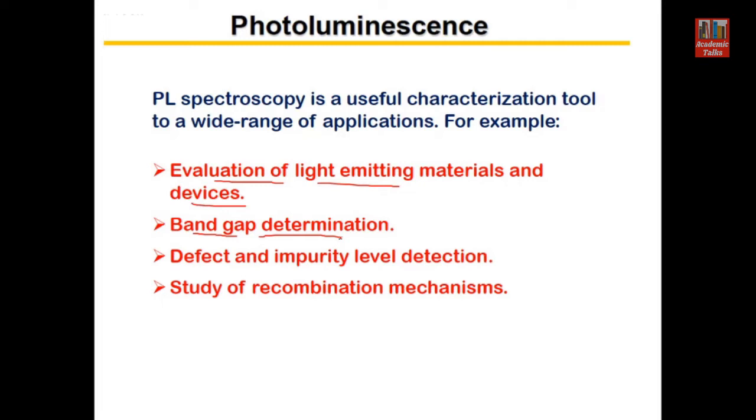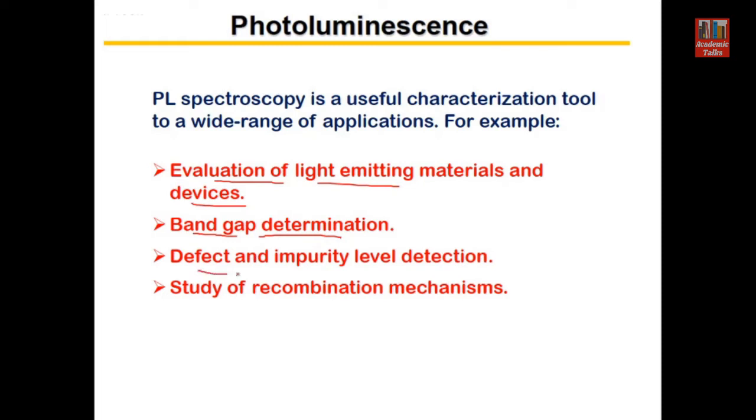If we can identify the energy of the emitted radiation, and only one particular recombination process is taking place in the material, then there are chances that this is band to band recombination. So that energy corresponds to the band gap of the material. So it is possible to identify the band gap of the material with the help of the PL technique.